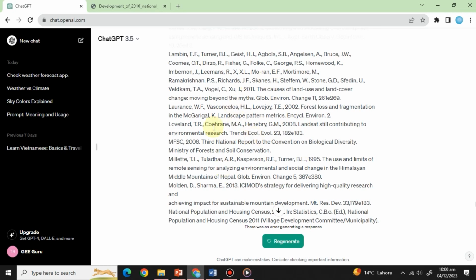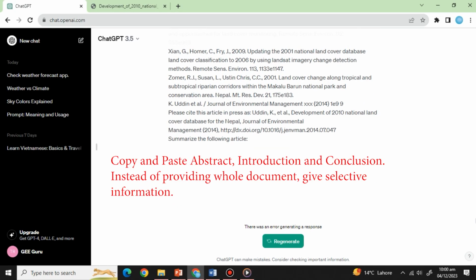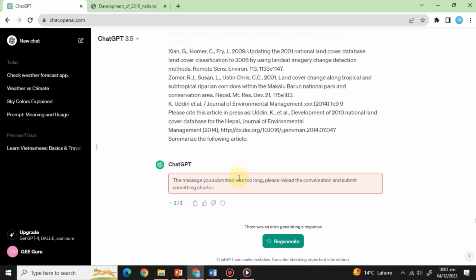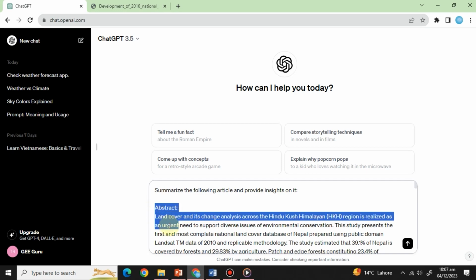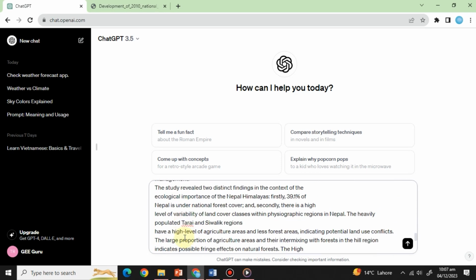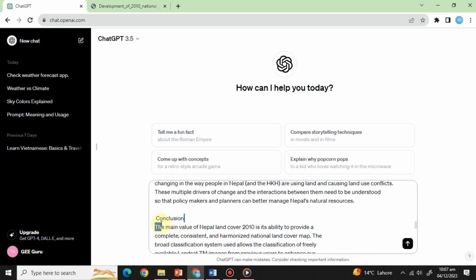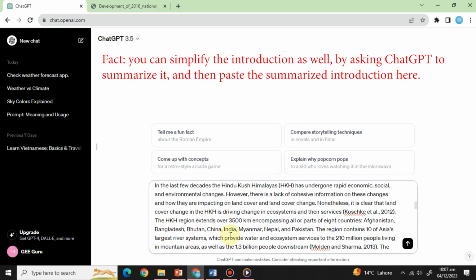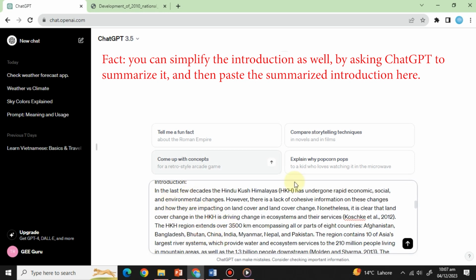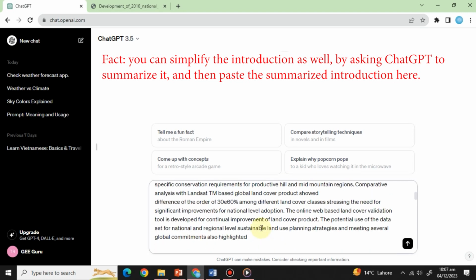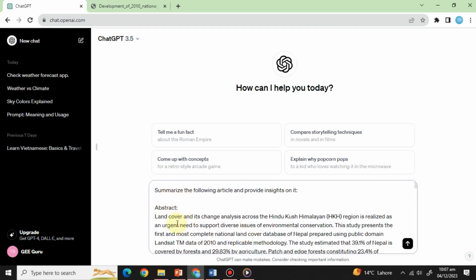Instead of providing the whole lengthy article, we can provide its abstract, introduction, and conclusion, and then ask ChatGPT to respond. Let's try it here and rewrite our prompt. This time, we will only copy and paste the abstract and introduction. Then, we paste the conclusion. You can simplify the introduction as well by asking ChatGPT to summarize it and then pasting the summarized introduction here. And if you want to focus on specific stats, you can use them too.